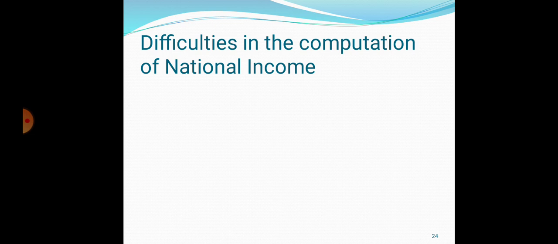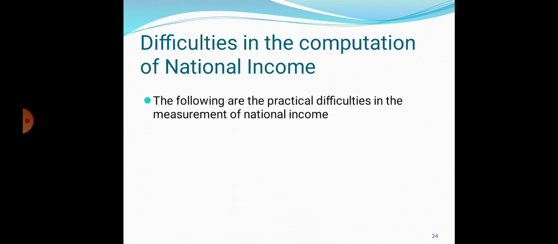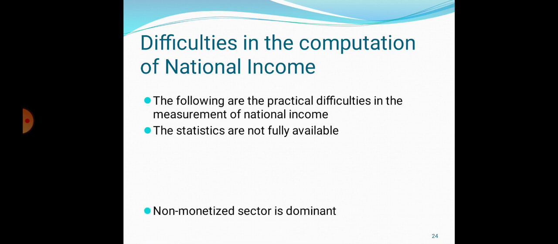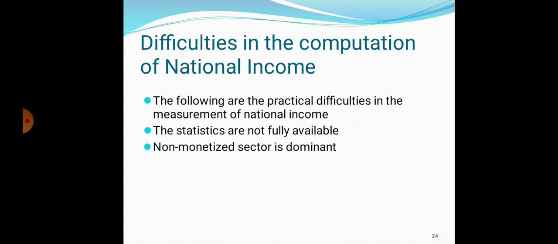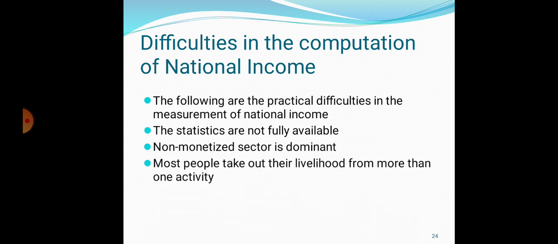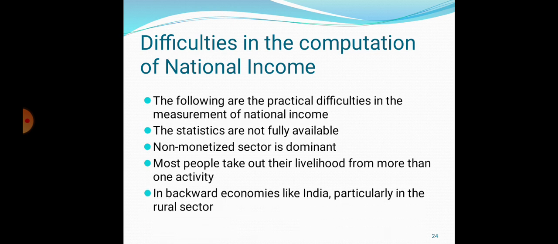Now the next point, difficulties in the calculation of national income. The following are the practical difficulties in the measurement of national income. First one, the statistics are not fully available. Non-monetized sector is dominant. Then most people take out their livelihood from more than one activity.